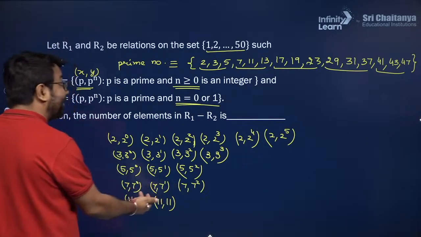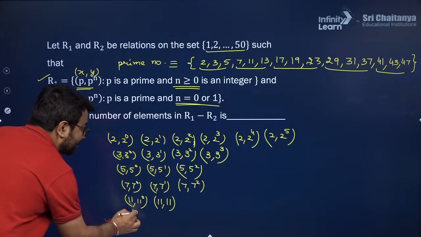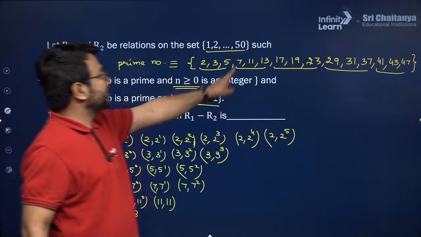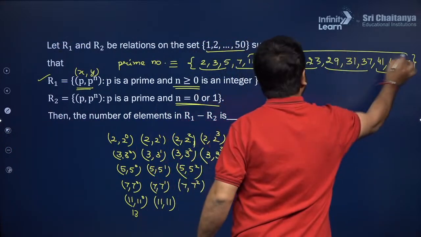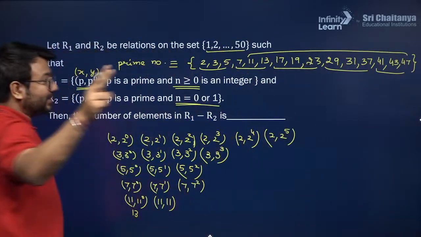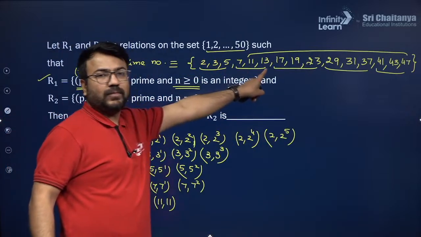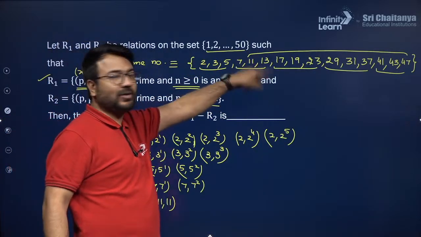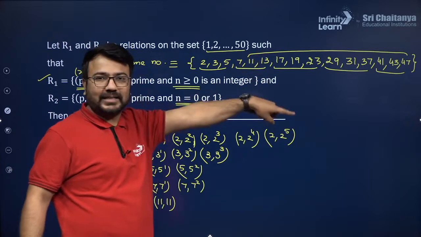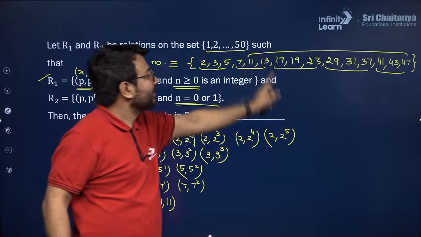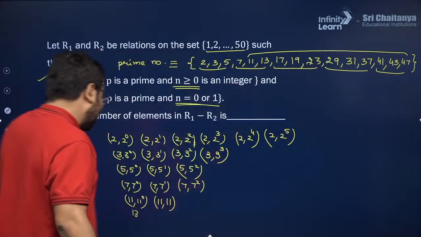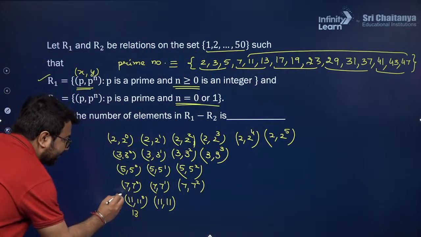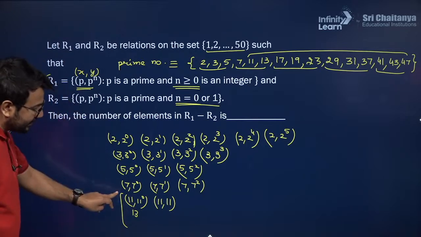So from 11 onwards, and 13 also, and 17, then 19 up till 47, from here to here we will be only forming two ordered pairs, that is 11 comma 11 raised to the power 0 and 11 comma 11, then 13 comma 13 raised to the power 0 and 13 comma 13, then 17 comma 17 raised to the power 0 and 17 comma 17. Okay, so these are the ordered pairs that I can be making from this 11 series.